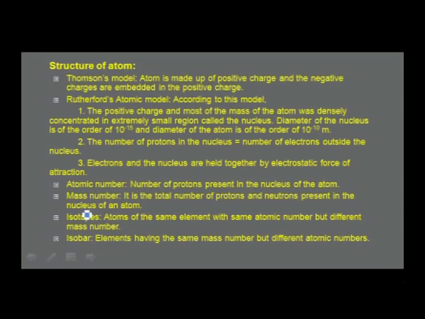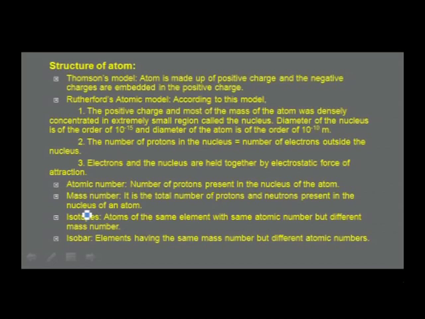The number of protons in the nucleus is equal to the number of electrons outside the nucleus. Electrons and the nucleus are held together by electrostatic forces of attraction. When Rutherford proposed his model, the neutrons were not yet discovered, and Rutherford's model was not stable. It was proved wrong, and thereby the further atomic models were put forward.